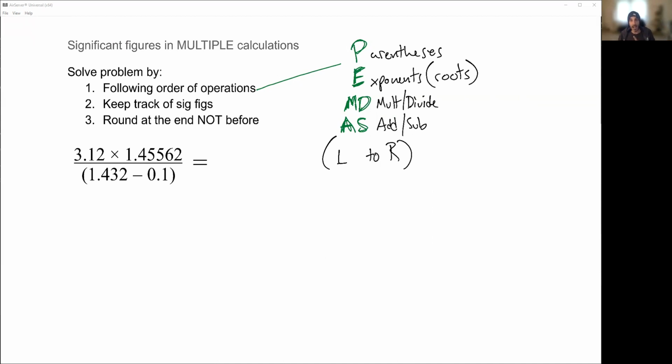Okay. We're going to keep track of sig figs. And we're going to do this by underlining where we would have rounded. And then finally, we're never going to round until the very end. So I'm always going to keep all of the numbers until I get to the very end. So this is the math problem that I have here. So go ahead and try to solve this first if you want to, and then pause this and try it out and see if we get the same answer. All right. So first thing that we do, first order of operations, is we're going to do the parentheses. So with that said, I'm going to rewrite the top.